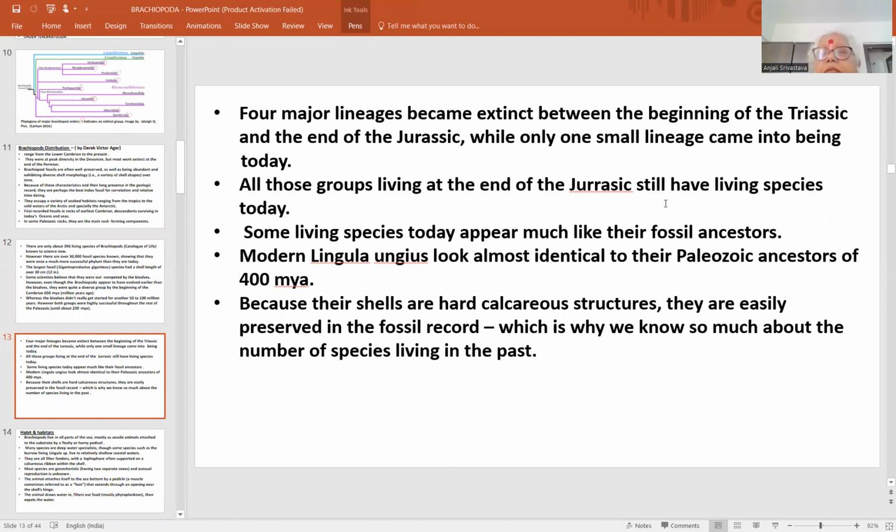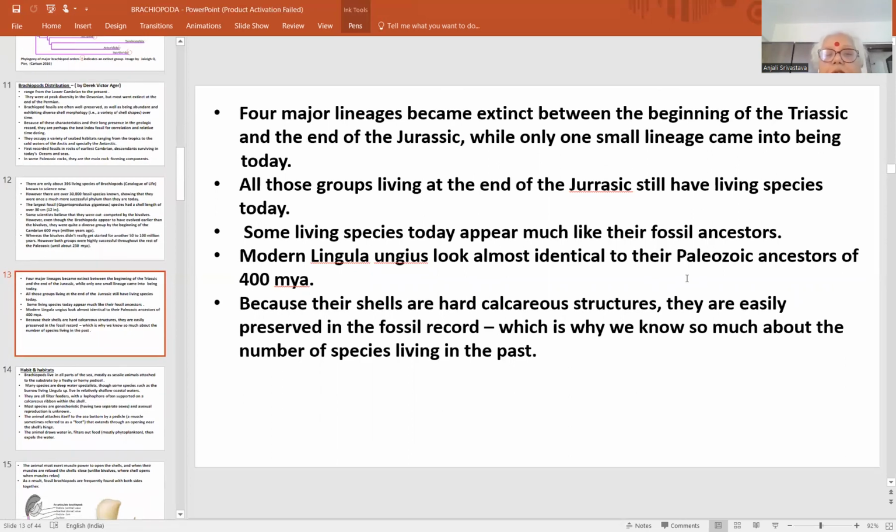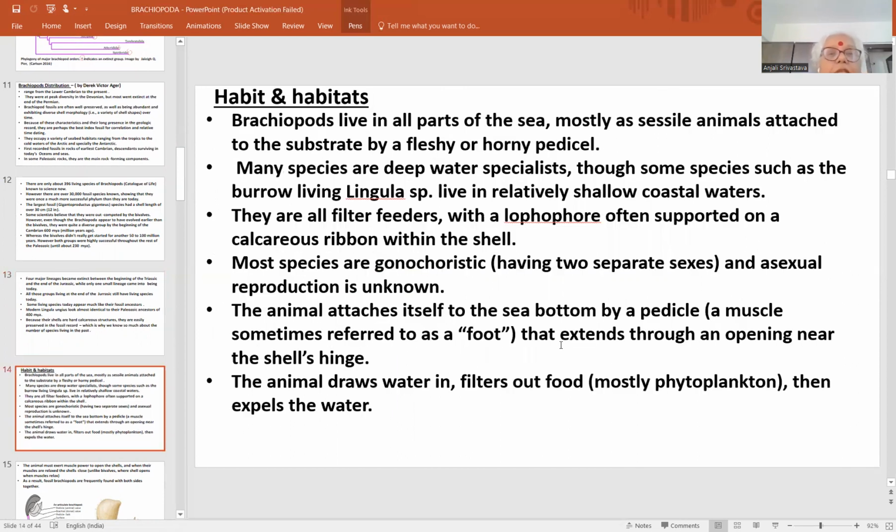So at the end of the Jurassic, we still have living species today. The modern Lingula anguis looks almost identical to their Paleozoic ancestor of 400 million years ago. Comparing the 400 million year old fossil records with the present Lingula, identical similarities have been recorded. So this is the distribution in short. Their shells are hard calcareous structures. They are easily preserved in the fossil record. So this is in very short their distribution. For details, I have given you the site. You can go through it. Now let us come to the characters.